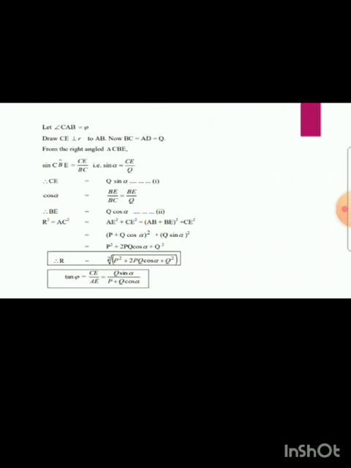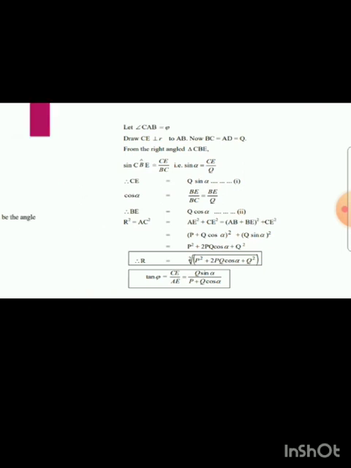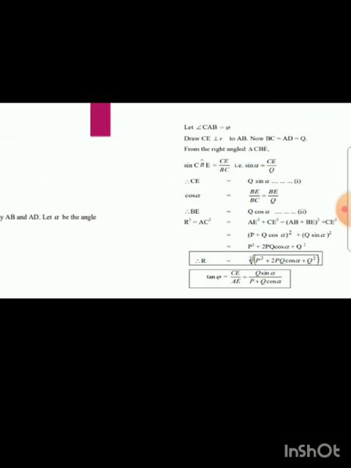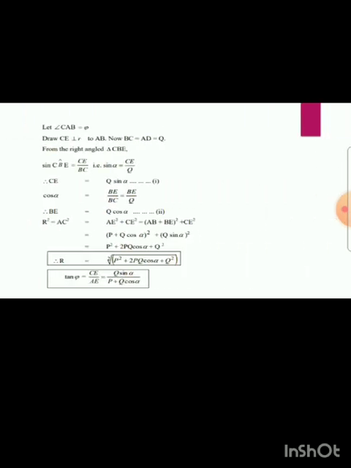Now we are assuming the angle of the resultant at A is theta. And then we'll draw CE perpendicular to AB. Now in the parallelogram opposite sides are equal. So we'll say BC is equal to AD, and Q is the force for AD, and obviously Q is the force for BC because in a parallelogram opposite sides are equal.